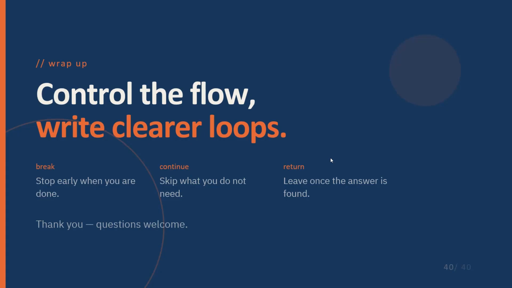The key takeaways from the session are: use break when you want to stop a loop early. Use continue when you want to skip unwanted iterations. Use return when the function has completed its task, and use goto only in exceptional situations. So in this session, we have understood how to use break, continue, goto, and return statements, and this helps us in writing more efficient, readable, and maintainable C++ programs. Thank you.